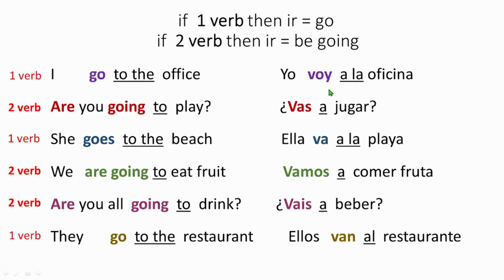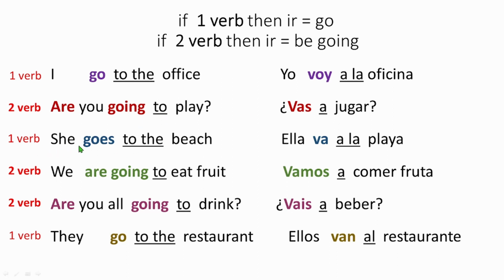Yo voy a la oficina. But if you say, are you going to play? Here are two verbs. Are you going is one part, and play is the second part. So you say vas a jugar?